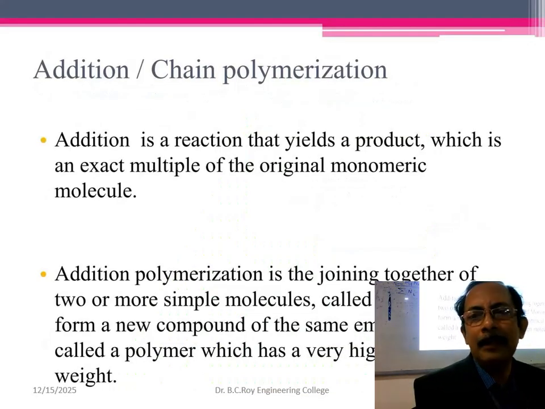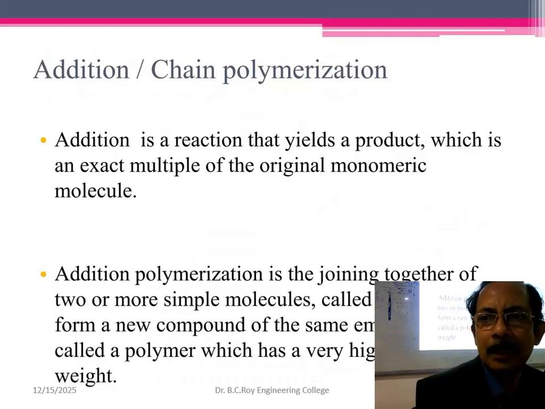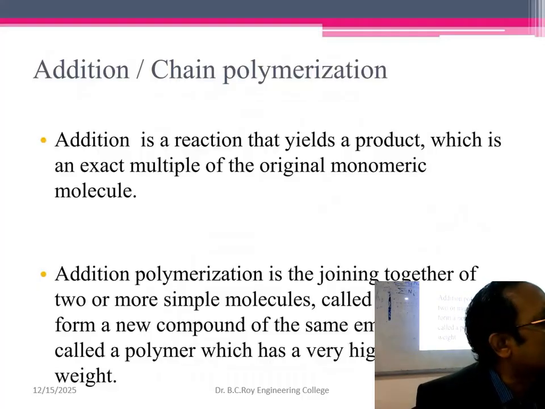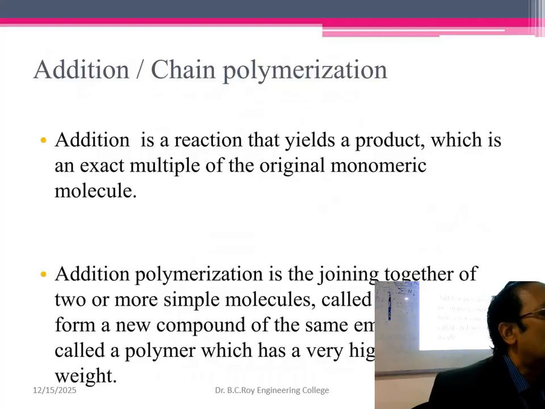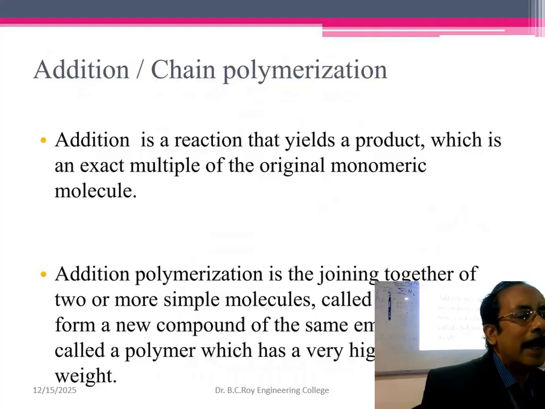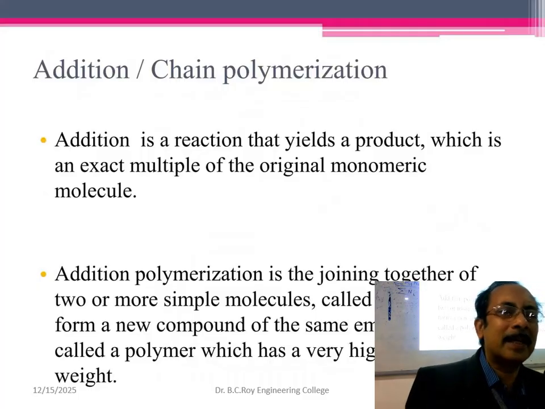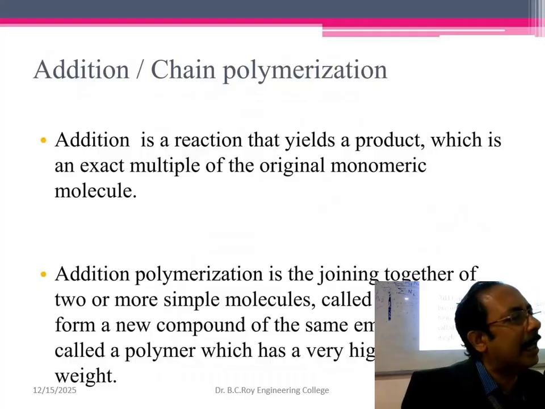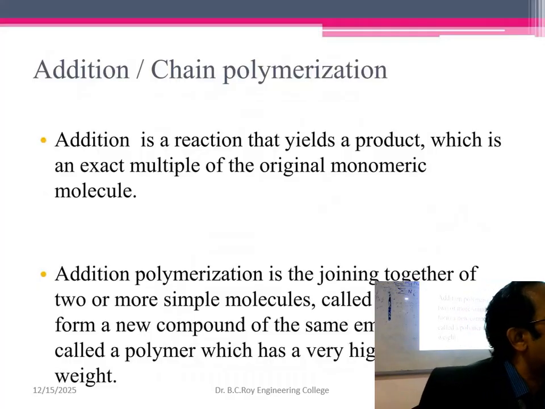Now, addition and chain polymerization. Right now, just read it yourself, it is already written. Simple molecules are joining together, monomers are just joining together one after another. And why is it called chain growth? Because both the hands of the double bonded compound break open and join with the other molecules, and that's why the chain length drastically enhances.